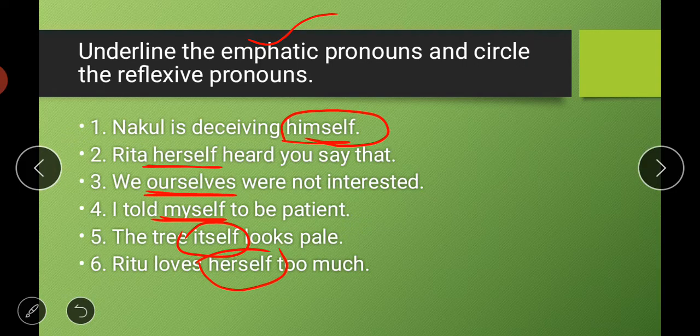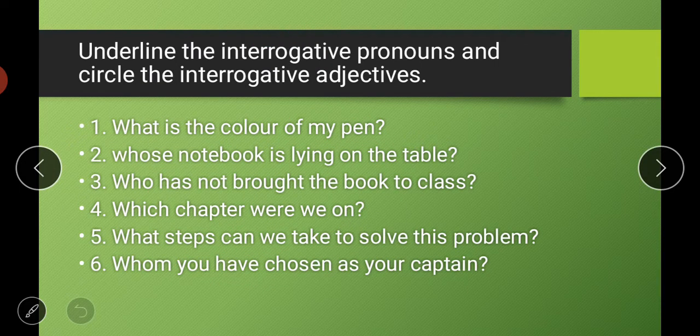So then, moving to the next one now. Next there is an exercise: underline the interrogative pronouns and circle the interrogative adjectives. So students, one thing is new here for you, that is interrogative adjectives. We have done interrogative pronouns earlier. Interrogative pronouns ask a question, as we have done. Similarly, an interrogative adjective also asks a question. But the difference here is that it describes a noun or a pronoun.